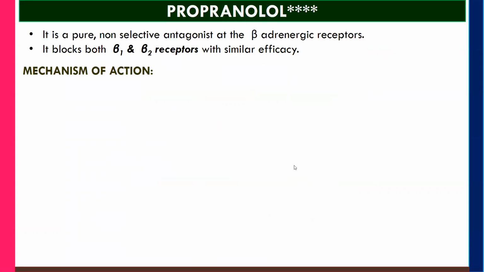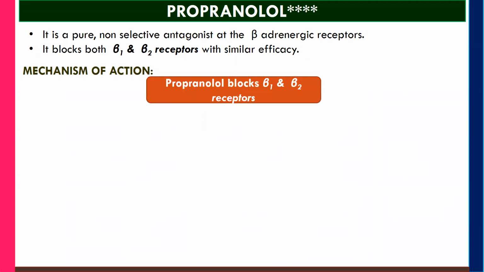Okay. So we will first study the prototype drug, which is very important, that is propranolol. Propranolol is the prototype drug of beta blockers. It is a pure non-selective antagonist at the beta adrenergic receptor. It is going to block both beta 1 and beta 2 receptors with similar efficacy. Let's see the mechanism of action.